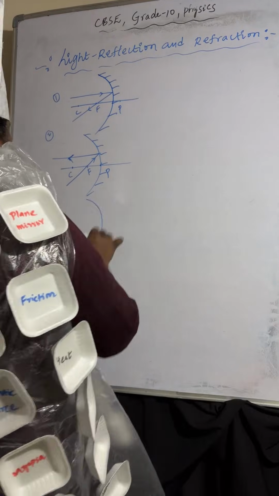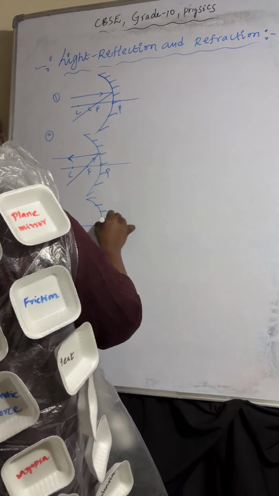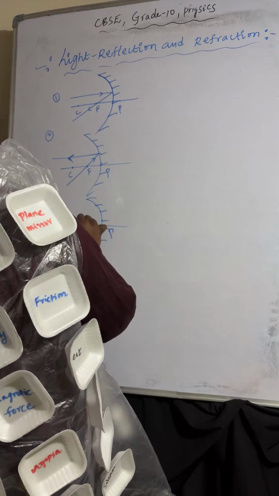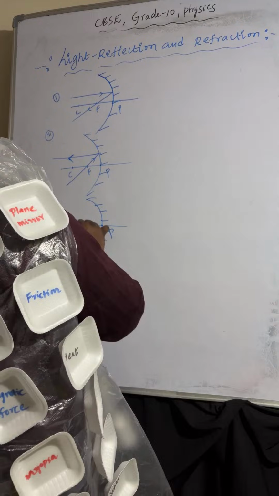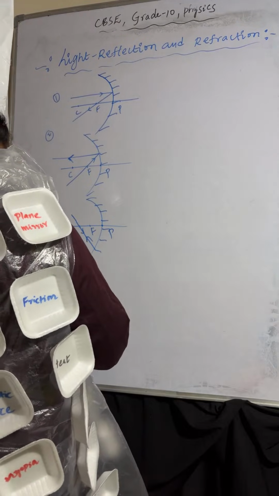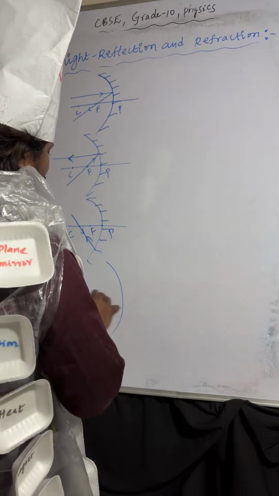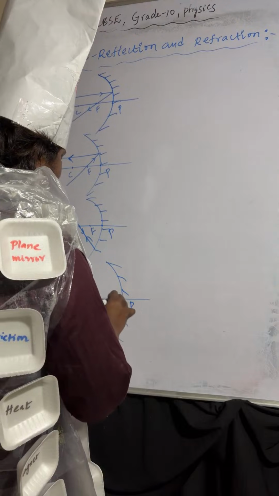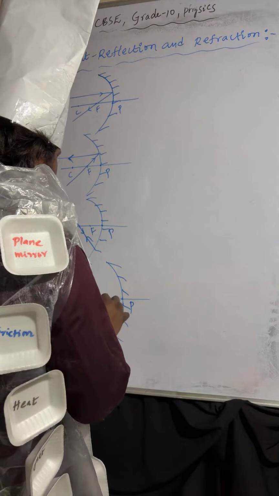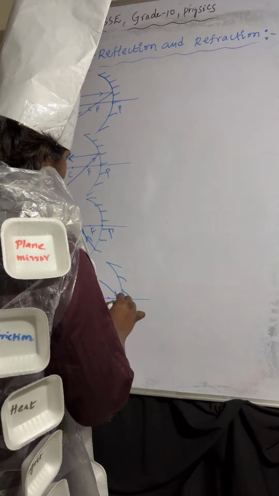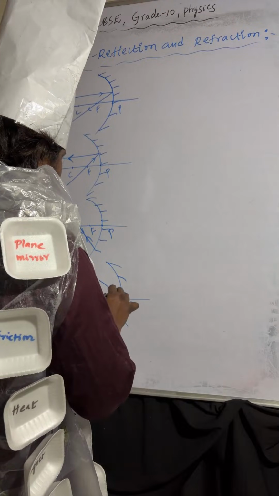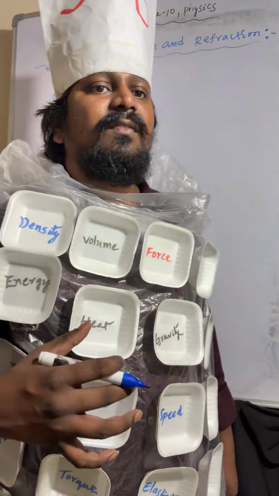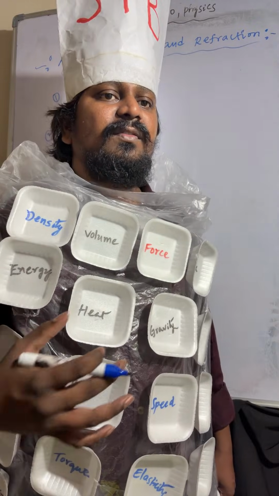Coming to the third one, light ray is passing through center of curvature. It retraces its original path. Coming to the next one, pole, focus, center of curvature: light ray is incident at the pole, it reflects back. So these are the ray rules of concave mirror.